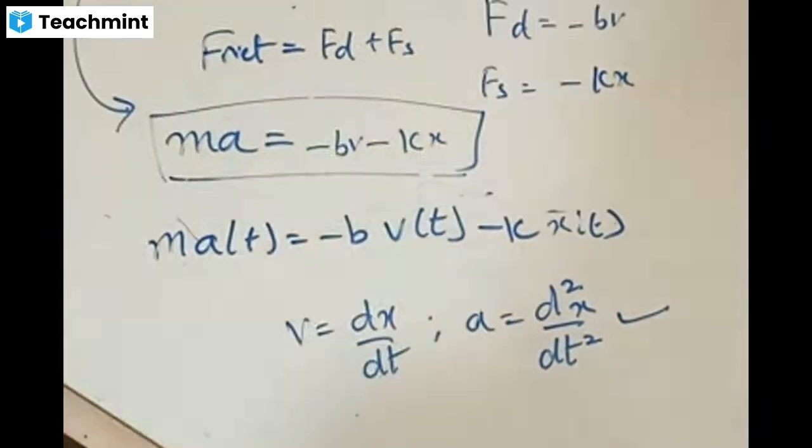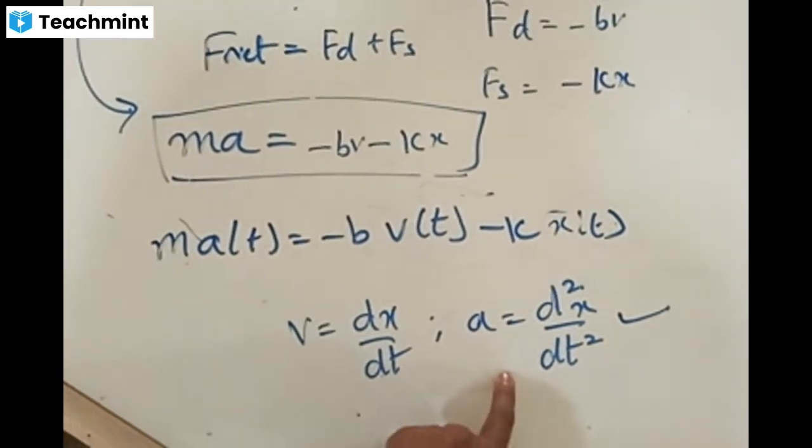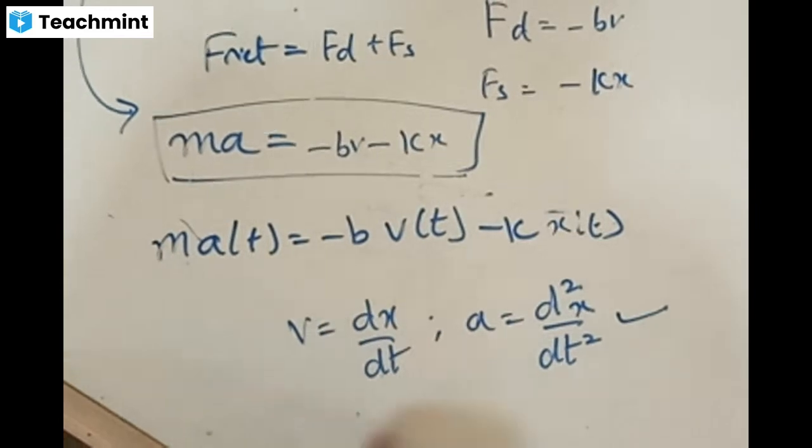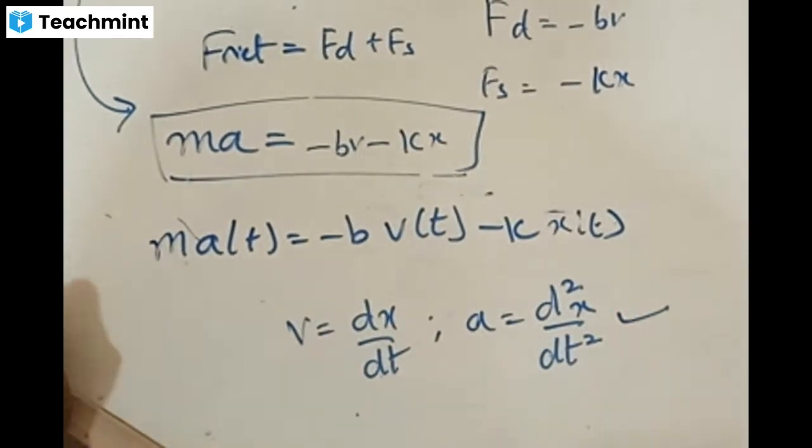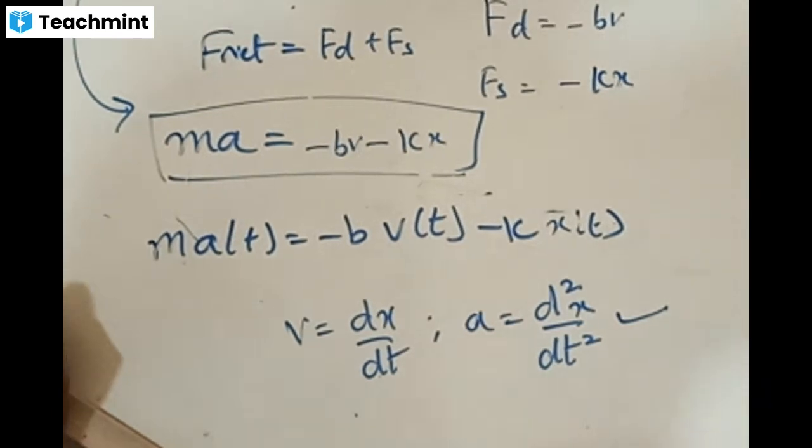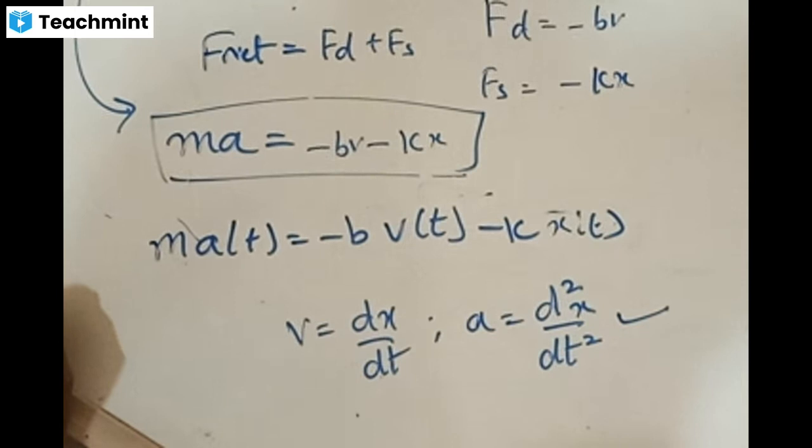Actually we have to write dv by dt; v means again dx by dt. So d by dt of dx by dt gives d square x by dt square. Hope you know this. Is that point clear? Mahesh says yes.